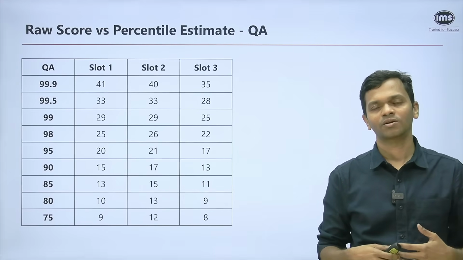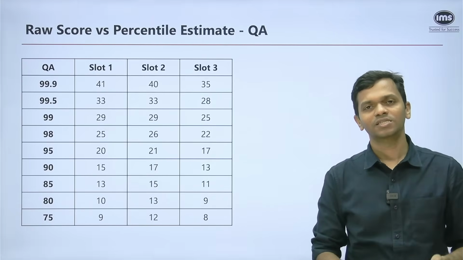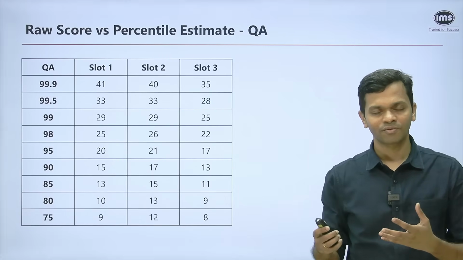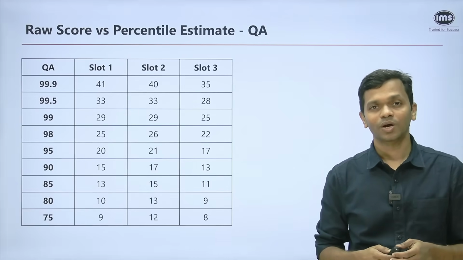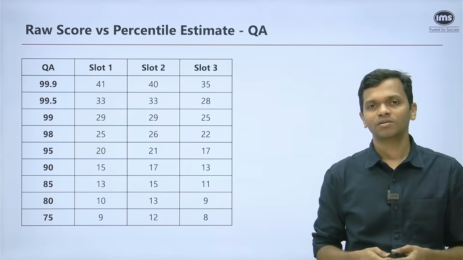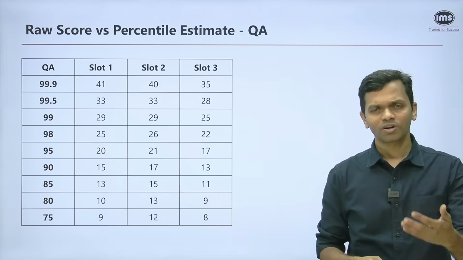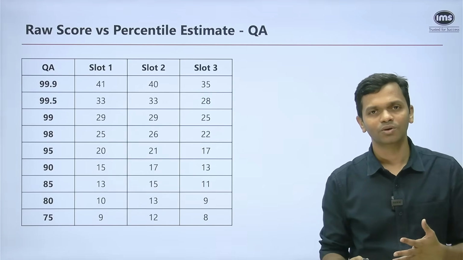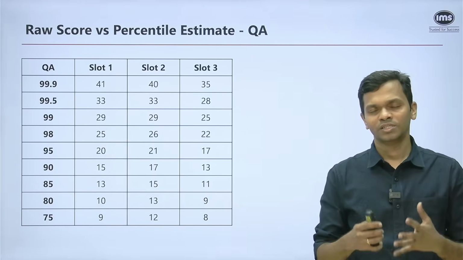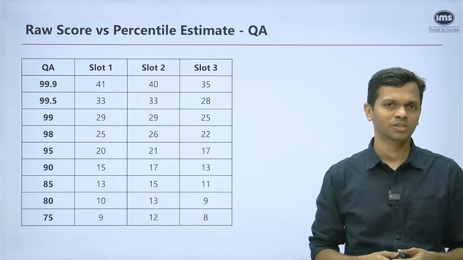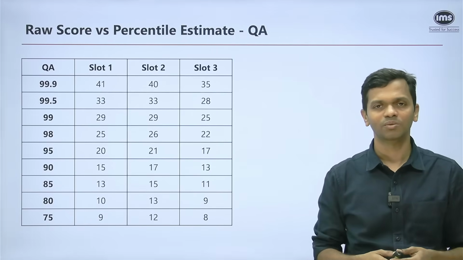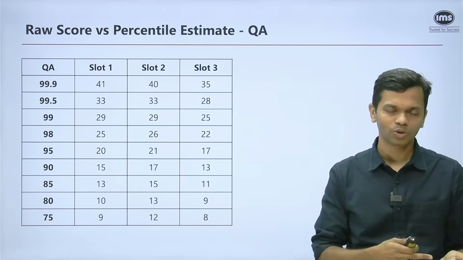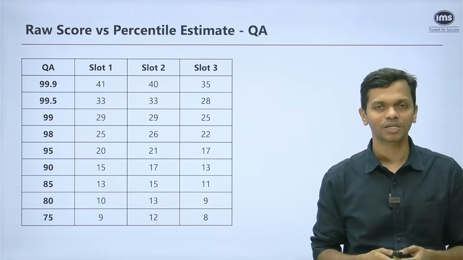So basis that we are calculating the scaled scores, basis that the overall score, and then the percentile that is getting calculated, right? So there's a lot of calculation going on in the back end. As more and more students submit, you will see changes in your percentile. But after a point of time, once it stabilizes more or less, then we will stop updating that algorithm. For example, the moment we reach, say, maybe 50,000 submissions or even 45,000 submissions, we can actually stop that and then have the exact raw score versus scaled score versus percentile estimate.